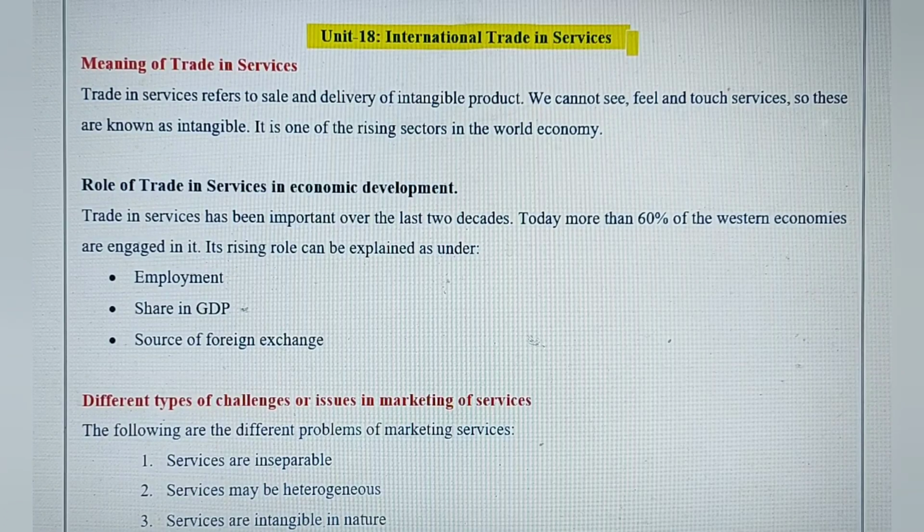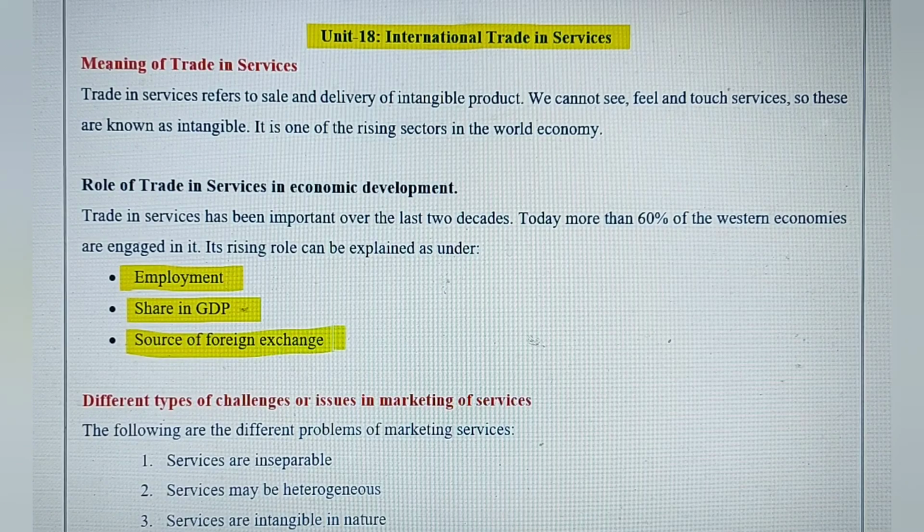As we know, the service sector is growing very fast all over the world, and it provides all these things like employment, then a share in the GDP. The GDP of countries is rising, and it is a good source of foreign exchange earnings.